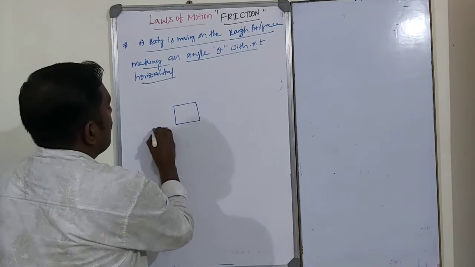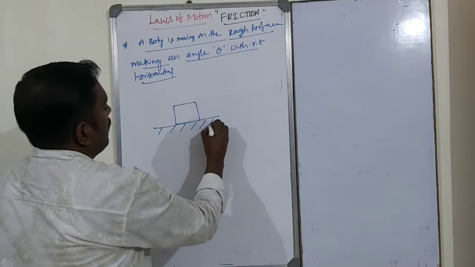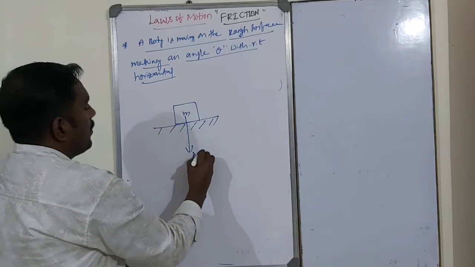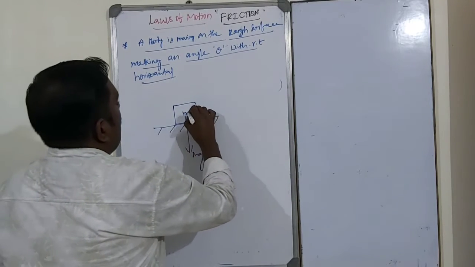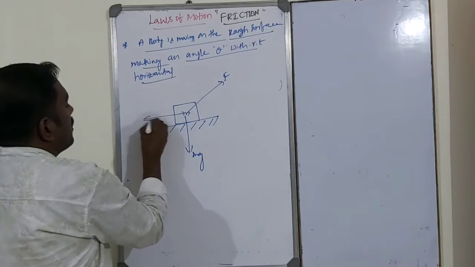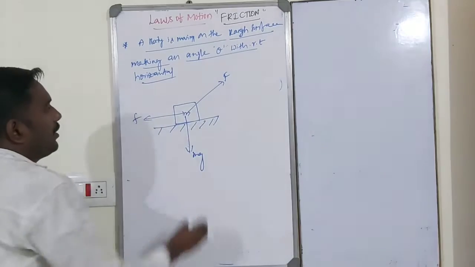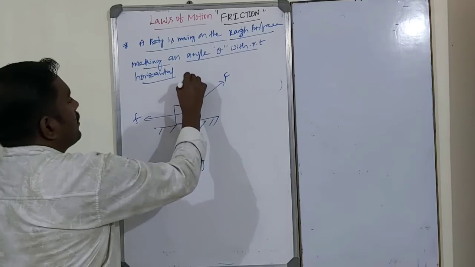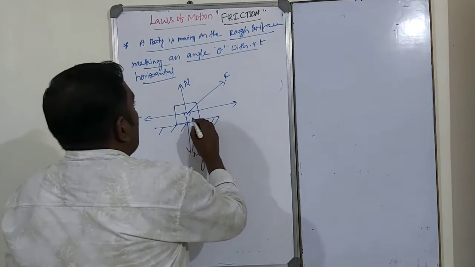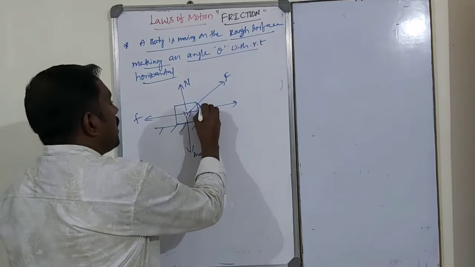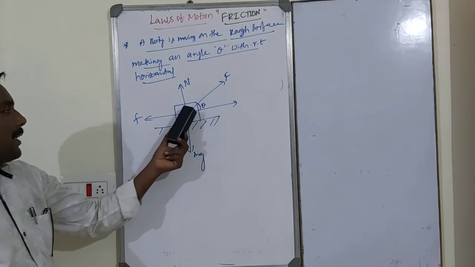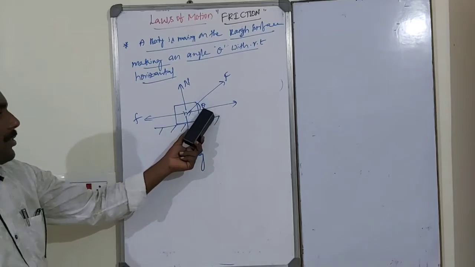This is a body, like this, placed on the surface. mg is the weight of the body, always in the downward direction. This is the applied force. This is the frictional force. This is the normal reaction. Okay, so like this. This is the theta. So the applied force will be acting on the body making an angle theta with respect to horizontal.